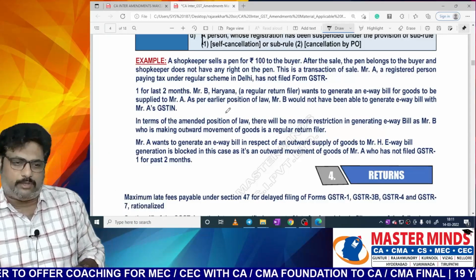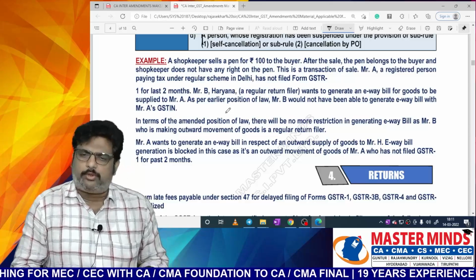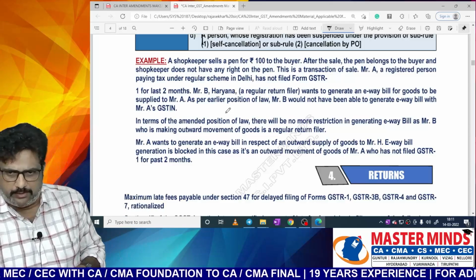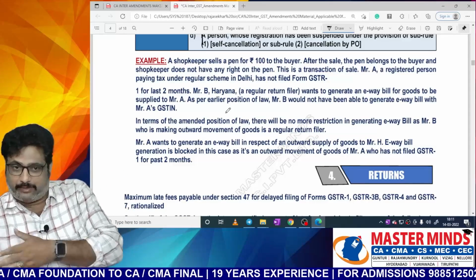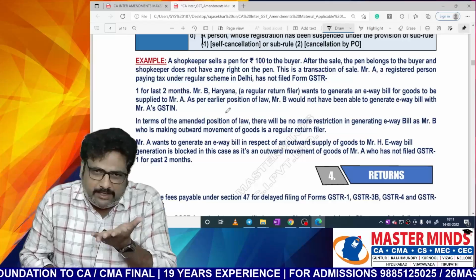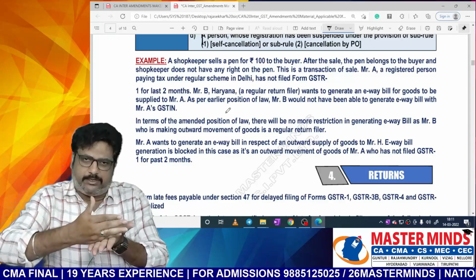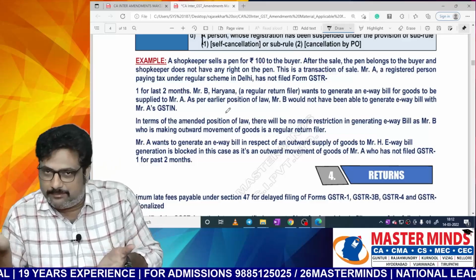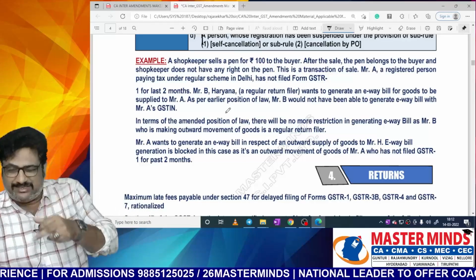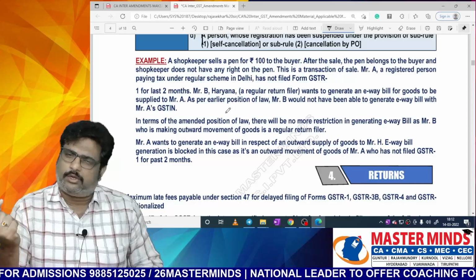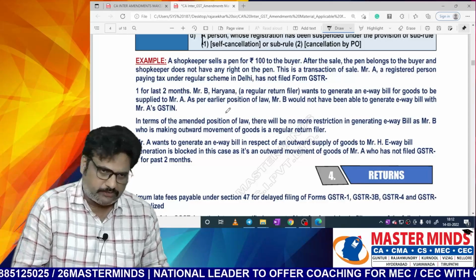But in terms of the amended position of the law, there will be no more restriction in generating an e-way bill as Mr. B, who is making outward supplies, is a regular return filer. So Mr. B's e-way bill is not blocked. Who is generating the e-way bill here? Mr. B. And who is the defaulting person? Mr. A. Here Mr. A is there in recipient capacity. Therefore, as per the amended law, definitely an e-way bill can be generated.